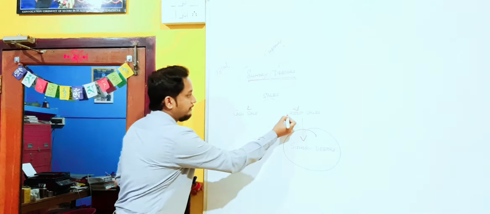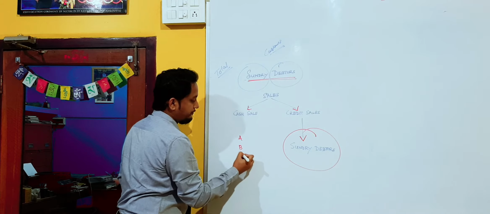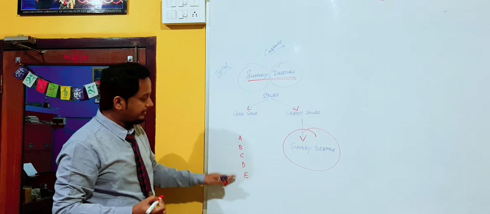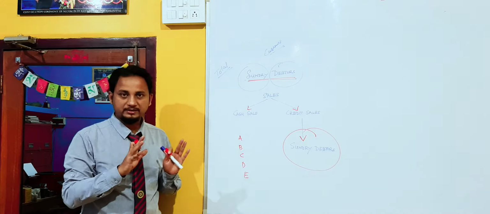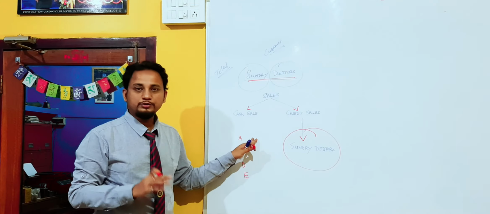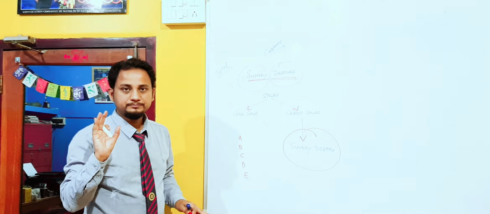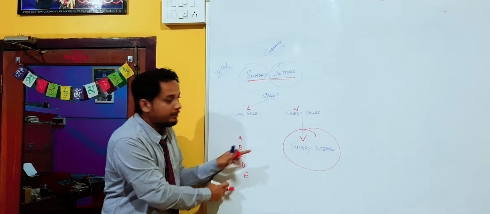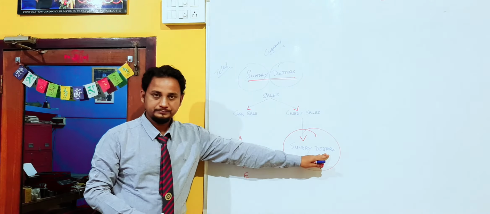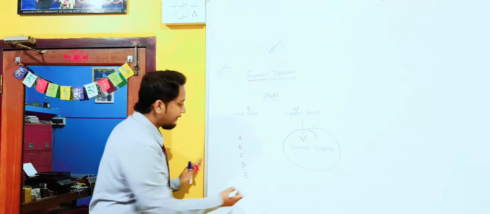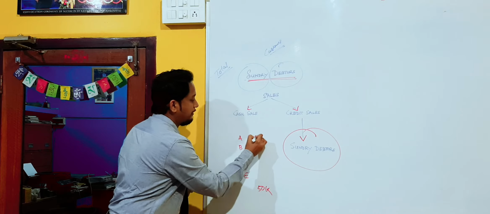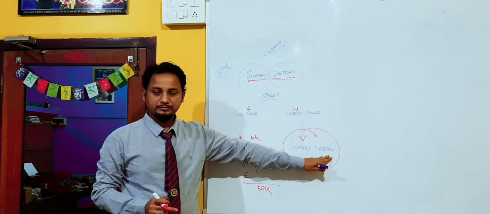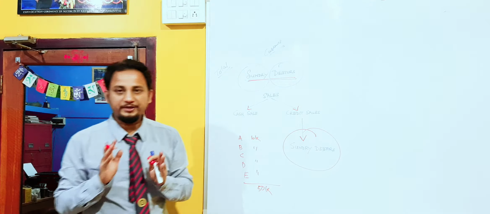Say the firm is selling to 5 customers, A, B, C, D, E. Mr. A, B, C, D, E are the names of the customers. Each of them, the firm is selling goods for ₹10,000 on credit. So for the business, Mr. A, Mr. B, Mr. C, Mr. D as well as Mr. E will be debtors. And their total amount is 50,000, 10,000 for each one. So 50,000 is the value that stands for the sundry debtors. So be sure of that.